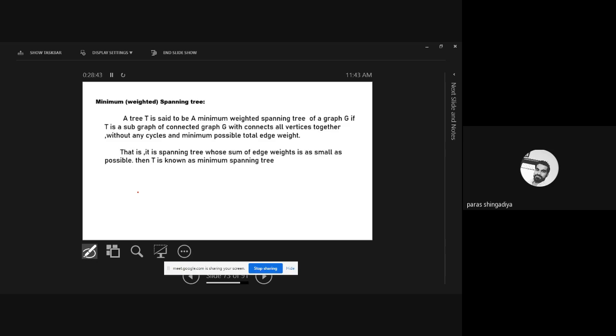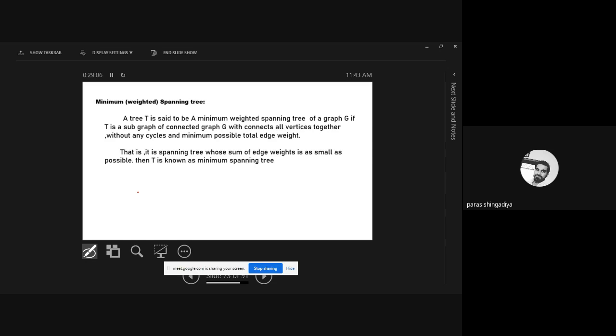Distance between any two places is called the weight of this connection. Clear? So this weight will be mentioned in this graph. The weight of this edge is 2, the weight of this edge is 5, and weight means the distance between these two vertices.